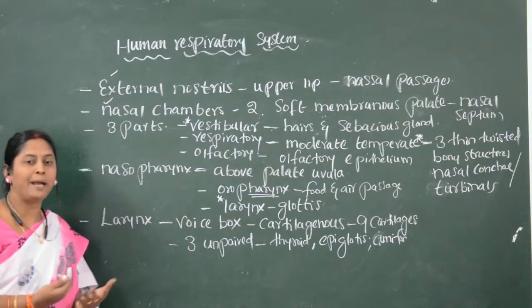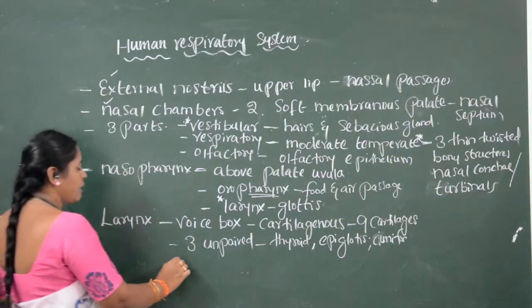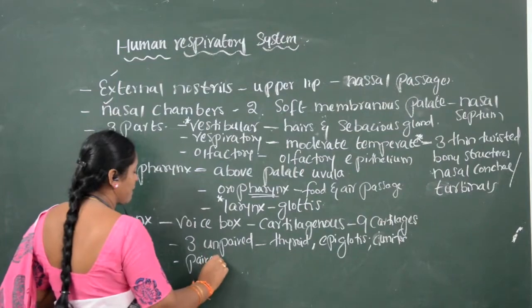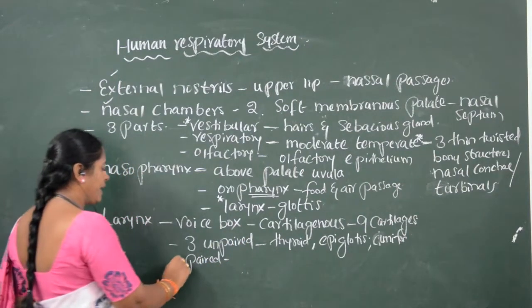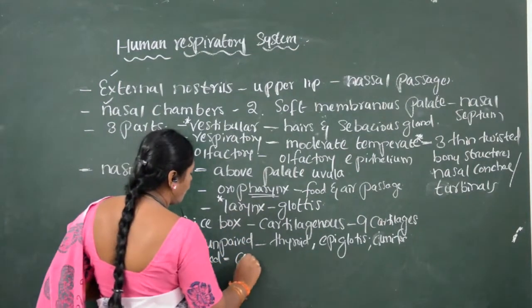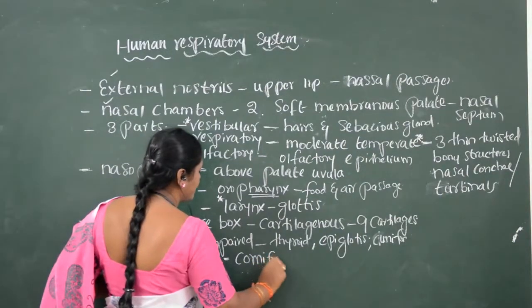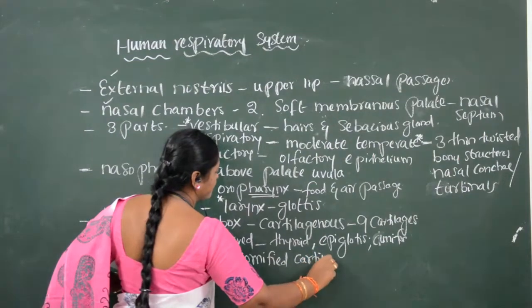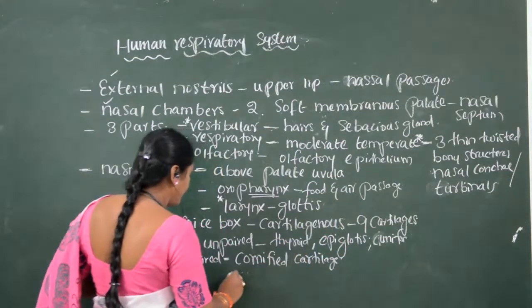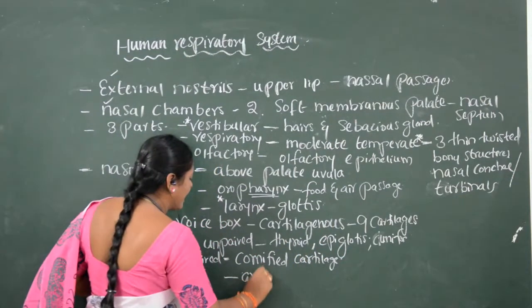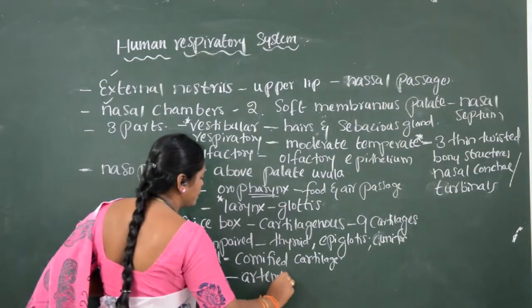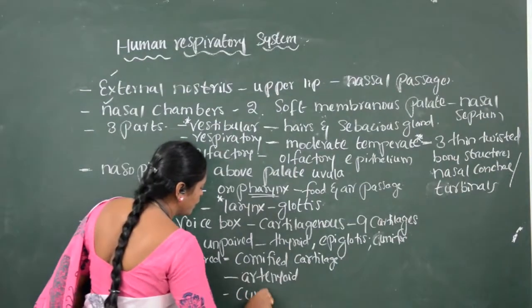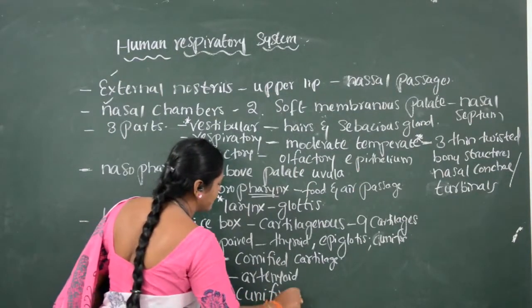Now, which are the paired structures present in the larynx? The paired cartilages are the corniculate cartilage, the arytenoid cartilage and the cuneiform cartilage.